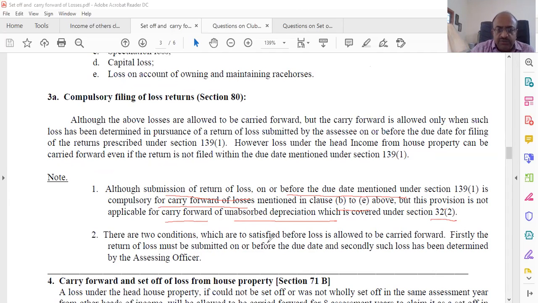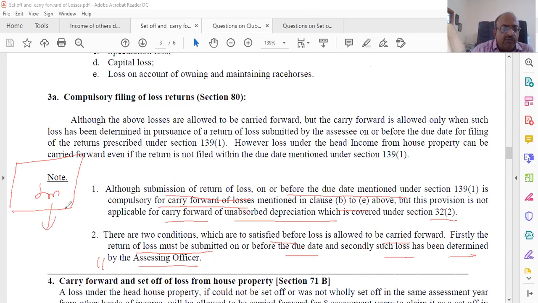There are two conditions which are to be satisfied before loss is to be carried forward. Number one, the return of loss must be submitted on or before the due date. And secondly, such loss has to be determined by the assessing officer. Now, this determination by the assessing officer at the moment, because of e-filing, is not happening. Earlier, when manual filing was there, they used to do an assessment order accepting that loss.